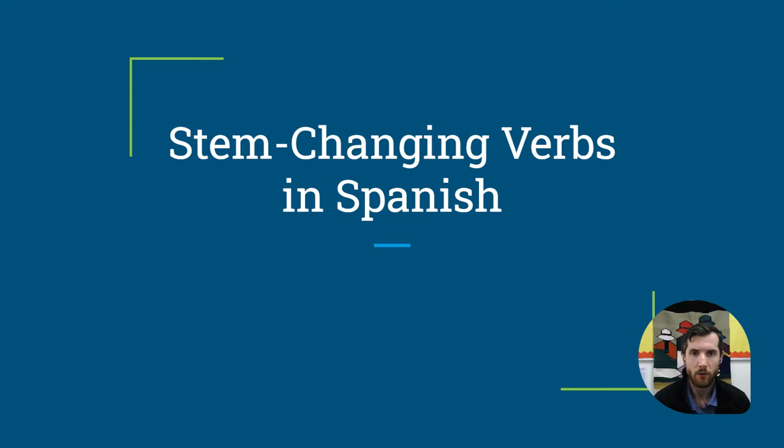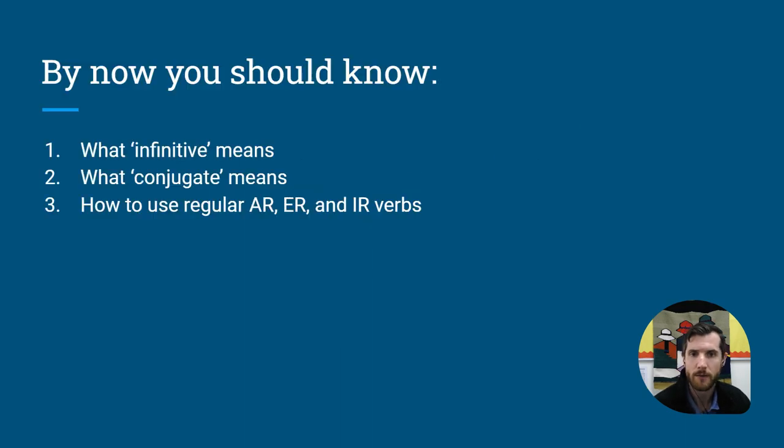All right, here is a quick explanation on how to use verbs that we call stem-changing verbs in Spanish. By now, I'm expecting that you already know if I use the term infinitive, if I use the term conjugate, or how to conjugate AR, ER, or IR verbs in the present tense. We should know that by now. If you don't, you probably need to be practicing something else.